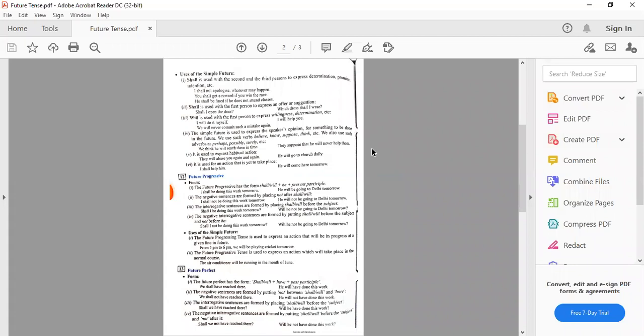The simple future is used to express the speaker's opinion for something to be done in the future. We use such verbs as believe, know, suppose, think, etc. We also use such adverbs as perhaps, possibly, surely, etc. We think he will reach there in time. That means for the future tense, we use the speaker's opinion. When we believe something, know about something, suppose something, or think about something, then this tense is used. They suppose that they will never help them.